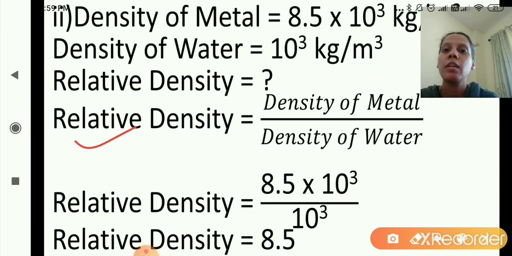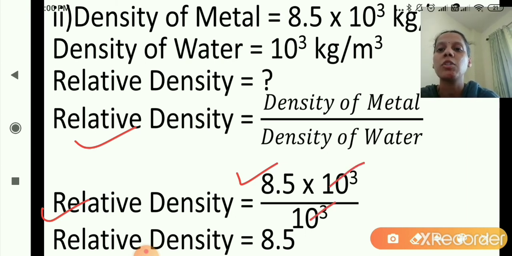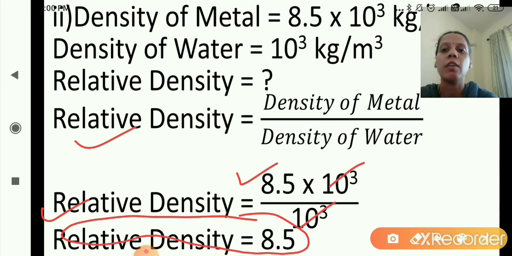Now relative density is equal to, put the values. What is density of metal? 8.5 multiplied by 10 raised to 3. Correct. And what is density of water? 10 raised to 3. Yes, that also we have written. 10 raised to 3, 10 raised to 3 will get cancelled. Now what is remaining? 8.5. Correct. So what is the relative density here? Relative density is equal to 8.5 and it has no unit. So you will write down 8.5 as it is. Okay, I hope you are clear with this sum.